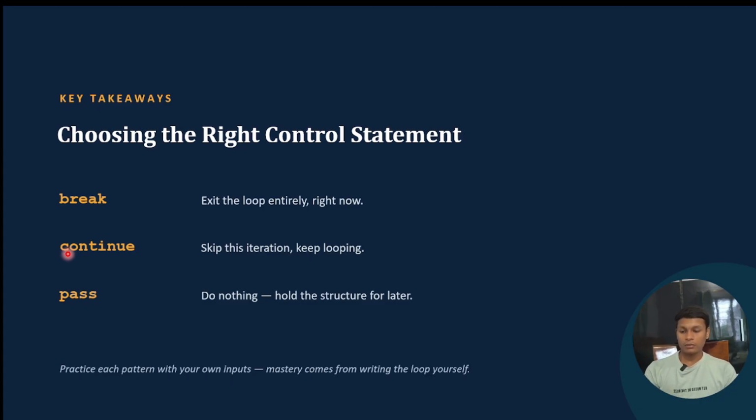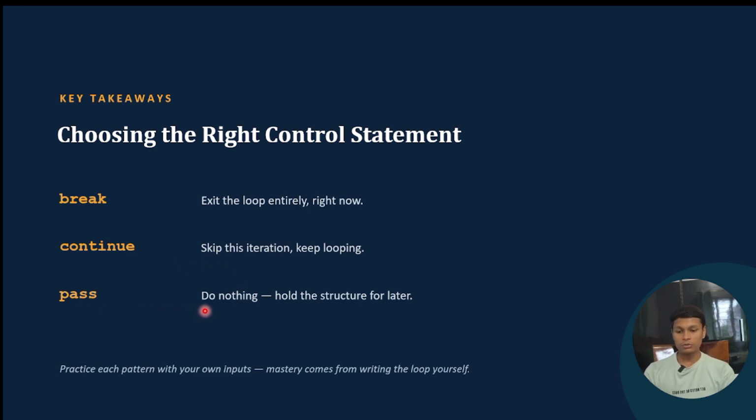After break we studied continue. In continue, you can simply say skip this iteration and keep looping, meaning continue the loop but skip that item.